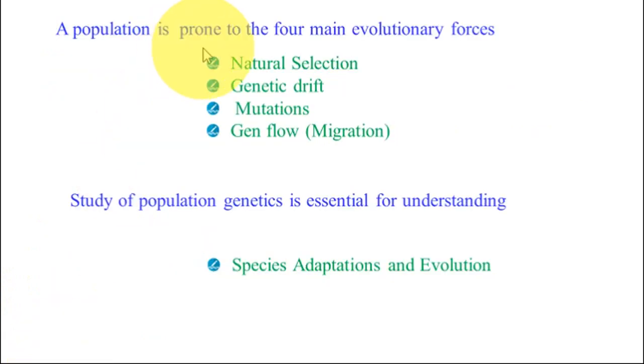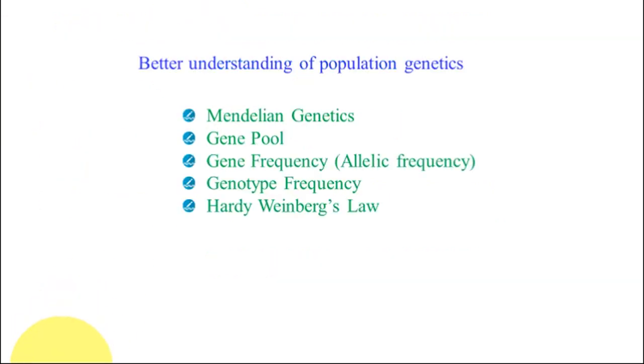A population is prone to the four main evolutionary forces: natural selection, genetic drift, mutations, and gene flow, meaning migration. The study of population genetics is essential for understanding species, adaptation and evolution. For a better understanding of population genetics, we have to learn more about Mendelian genetics, gene pool, gene frequency, genotype frequency, and Hardy-Weinberg's law.